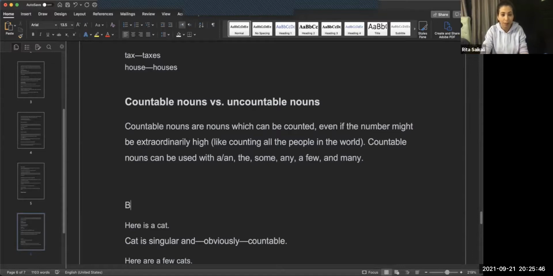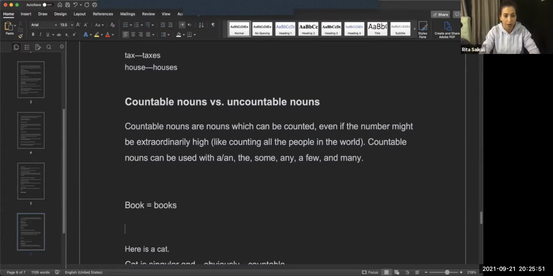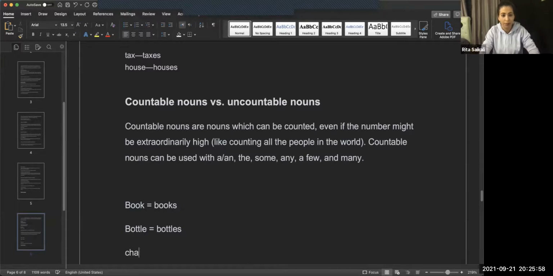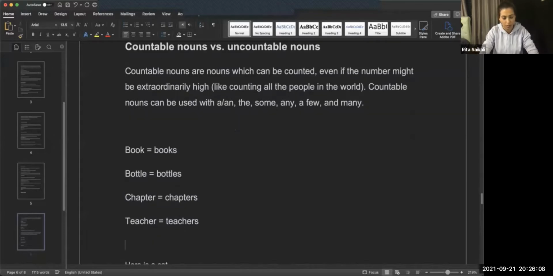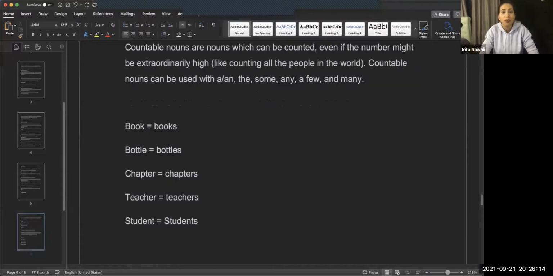For example, book is books, bottle is bottles, chapter, chapters, teacher, teachers, student, students. For these nouns that can be counted, we can use them with the articles a or an.